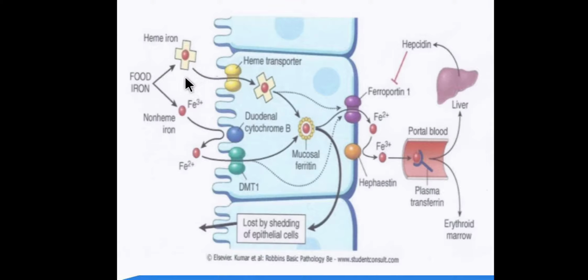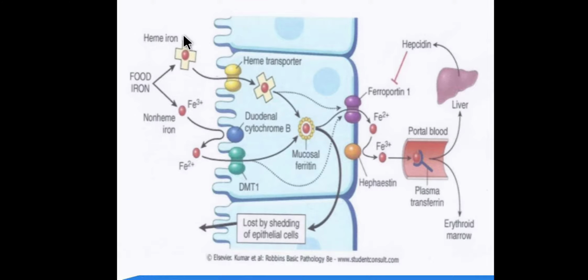Each diet has both forms, but heme iron is more in a non-veg diet, right? A veg diet also has heme iron, but it is less compared to non-heme iron. So when someone ingests food, depending upon the available form, heme iron or non-heme iron, they will have different routes of transportation across the mucosal cells.